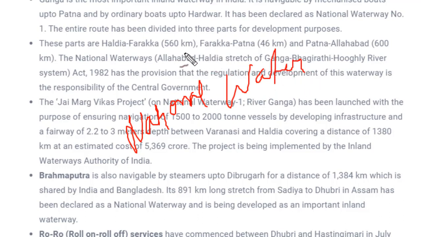You can see which states they are connecting. For example, if we have the Brahmaputra inland waterway, you can see where the Brahmaputra river moves, what waterway is used, and which states are being connected through these waterways. So you can use this map and understand the system.